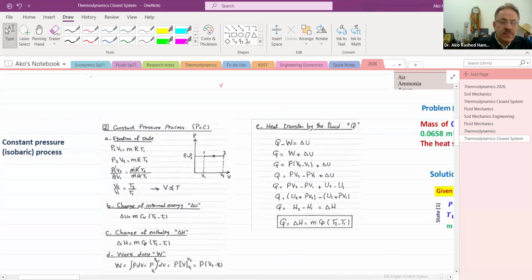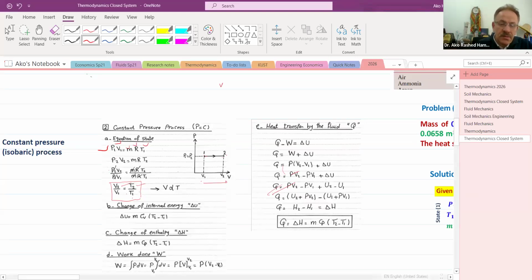Like the previous one, P1 V1 is equal to mRT1, P2 V2 equals mRT2. The change is that the pressure is constant from state 1 to state 2. That will be the relation between the temperature and volume. As the temperature increases, the volume will increase, and the pressure will remain constant.